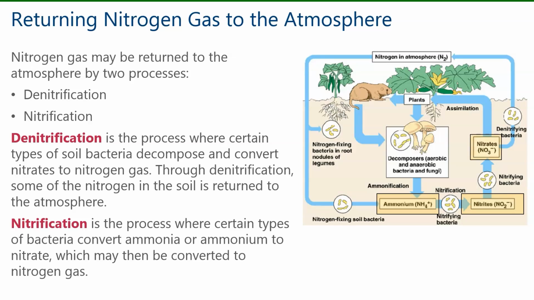Then nitrifying bacteria are changing them into nitrates. The nitrates in the soil can be taken up and used by plants because that's a usable form of nitrogen for plants. But an alternate path can also occur where these nitrates are changed by denitrifying bacteria back into nitrogen gas, which is released into the atmosphere.